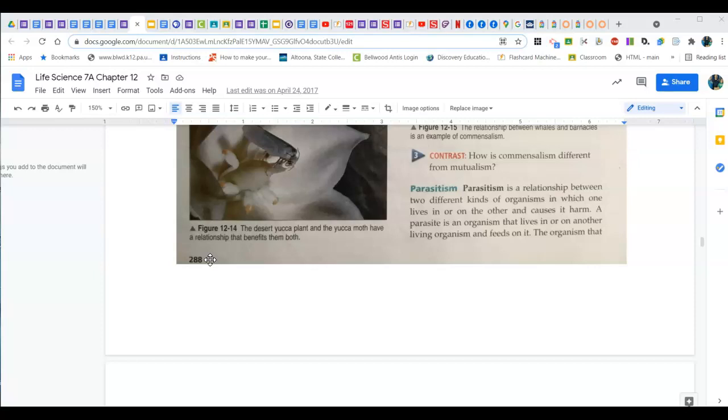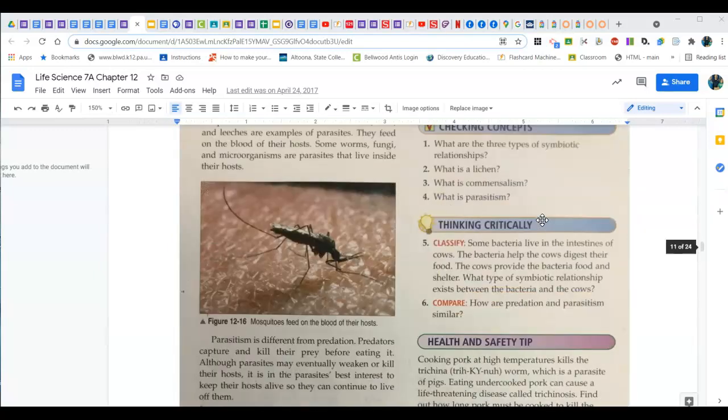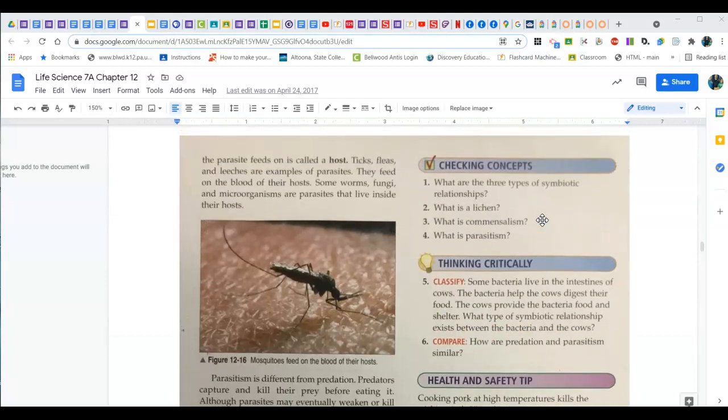Parasitism is a relationship between two different kinds of organisms in which one lives on or in the other and causes it harm. A parasite is an organism that lives in or on another living organism and feeds on it, usually blood. The organism that the parasite feeds on is called the host. Ticks, fleas, and leeches are examples of parasites. They feed on the blood of their hosts. Some worms, fungi, and microorganisms are parasites that live inside their hosts.